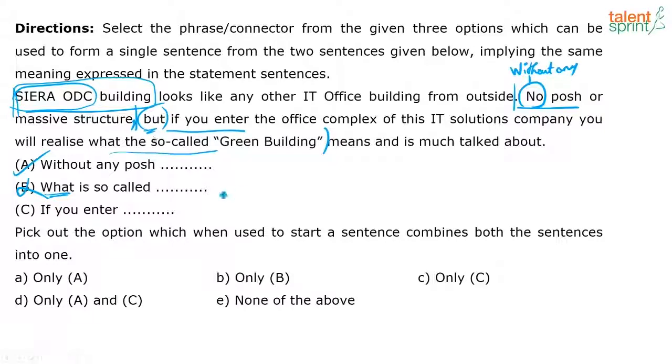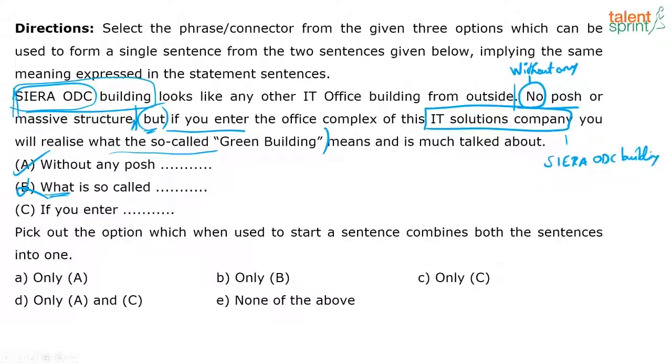If I start with this, because but is here, the given sentence makes sense. But if I start with if you enter the office complex of the IT solutions company, which company? The same company, which is Sierra ODC building, right? So I have to bring that in. So if you enter the office complex of IT solutions company, which is Sierra ODC building,